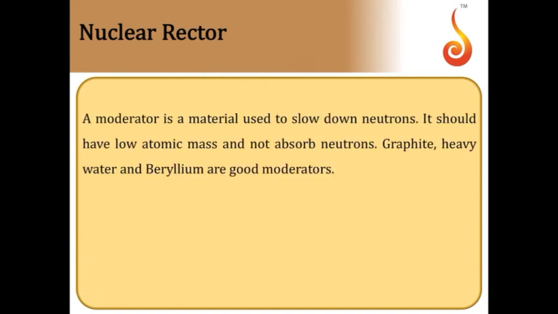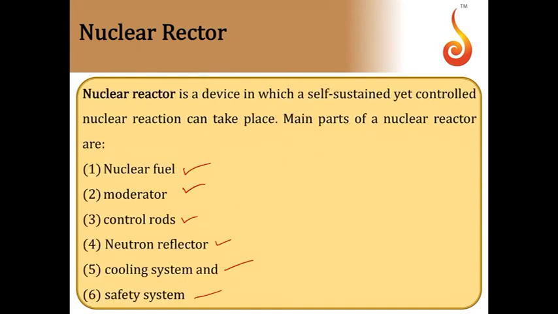Nuclear fuel is the fissionable material, generally uranium or thorium, which is taken in the form of pellets, and then those pellets are made into rods. They are inserted into the reactor core.